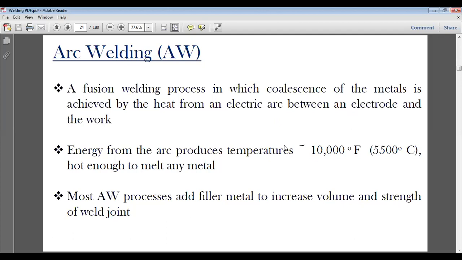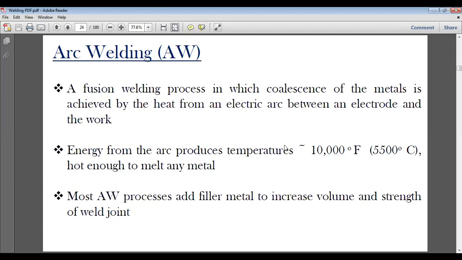An arc is created when we have a circuit along a workpiece. That means when we have current flowing between the workpiece and the electrode, the electrons strike at a very high speed at the metal that we have to weld.